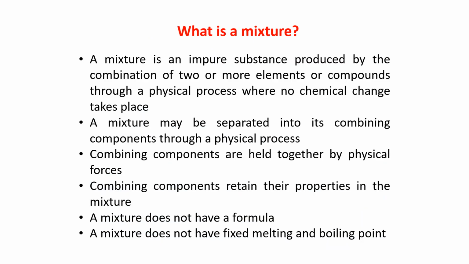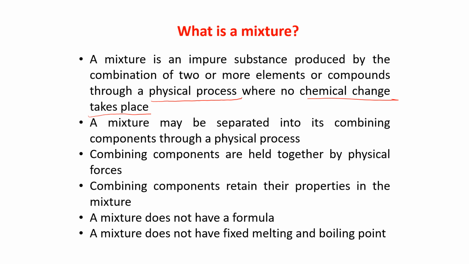Next is, what is a mixture? A mixture is an impure substance. A compound is a pure substance because it has a particular formula and a particular composition. But a mixture is an impure substance produced by the combination of two or more elements or compounds through a physical process where no chemical change takes place.